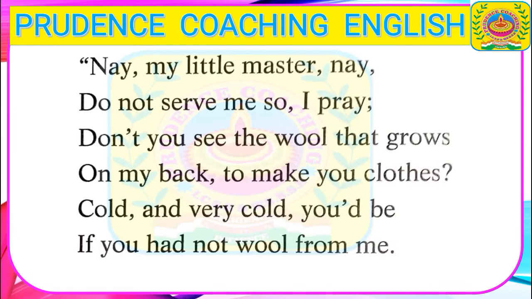Can't the little narrator see that this sheep grows wool on its back, which is used for producing woolen clothes? If it is not providing the wool, then human beings would suffer from bitter cold in the absence of this wool. It is the valuable wool provided by the sheep, without which no warm clothes can be made. So here the sheep actually justifies its usefulness.